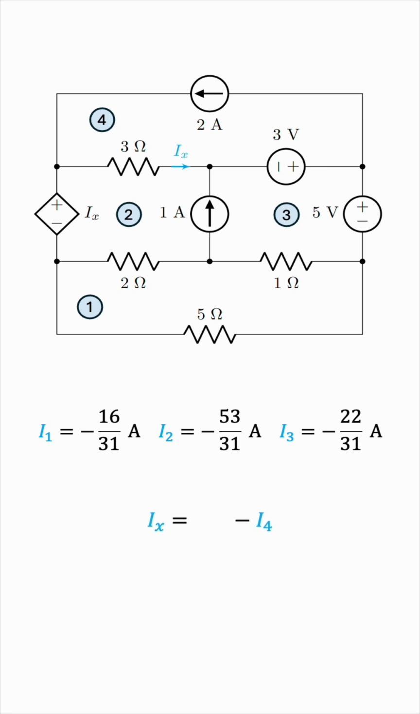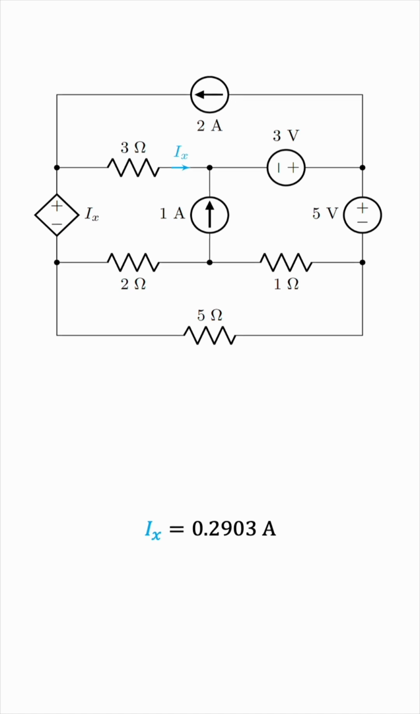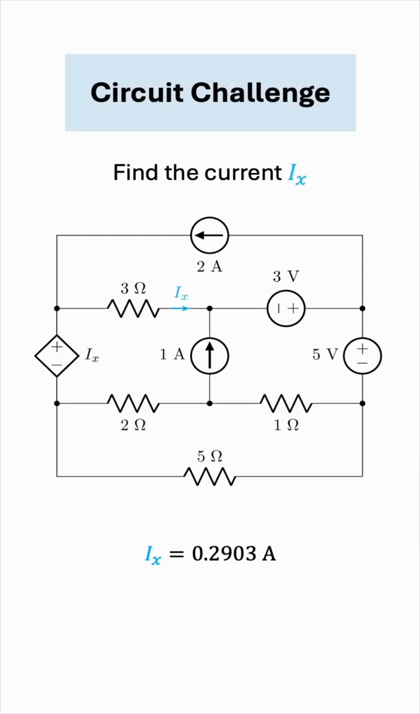We have I2, and I4, remember, is negative 2. So Ix is negative 53 over 31 plus 2, which works out to be 0.2903 amperes, correct to 4 significant figures, or 4 decimal places. So that's it. Ix in the original circuit is around 290 milliamperes. Could you figure it out?